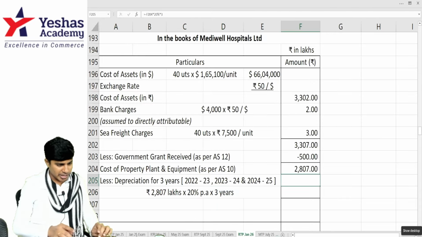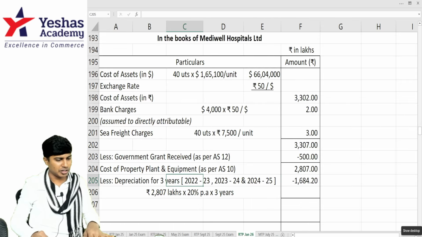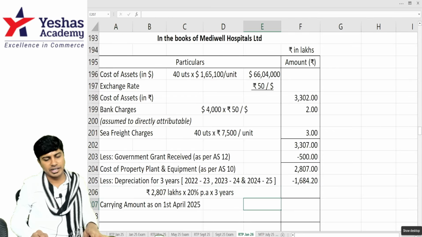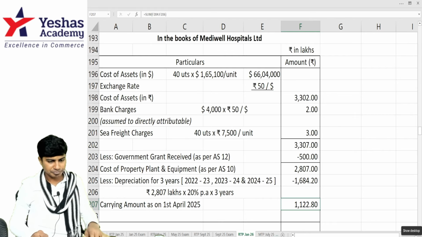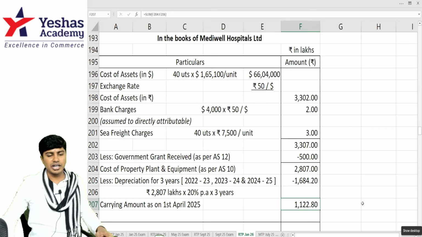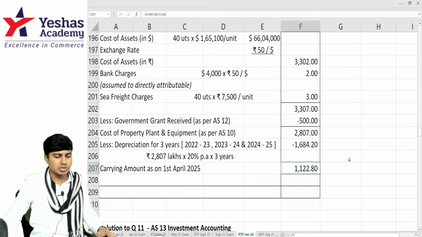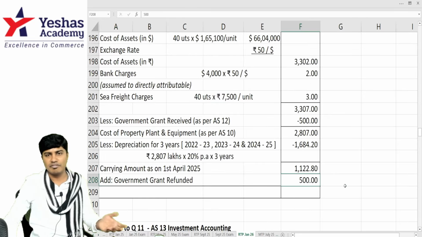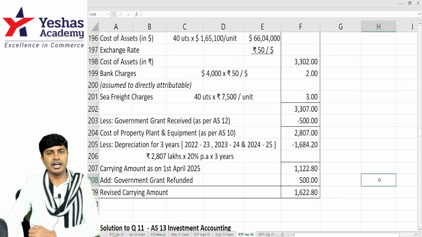Yeah. What do we get? 1,684 point. So after we do this, what is the carrying amount that we get? 2,807 minus 1,684 is 1,222.8, the carrying amount of the asset on 1st of April. Because we refund the government grant, I will add back the government grant of 500, increasing the cost of the asset back to 1,622.8.